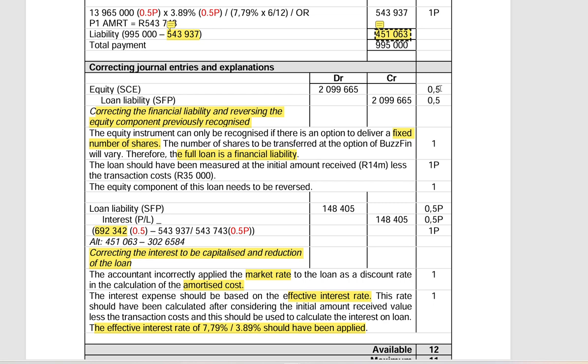Then you're going to get half a mark, half a mark. And then you also need to explain what you are doing. You are reversing because we should be recognizing the full financial liability as opposed to what has been done. And then the other part is that the loan should be measured at the initial amount received, which is 14 less 35 million.